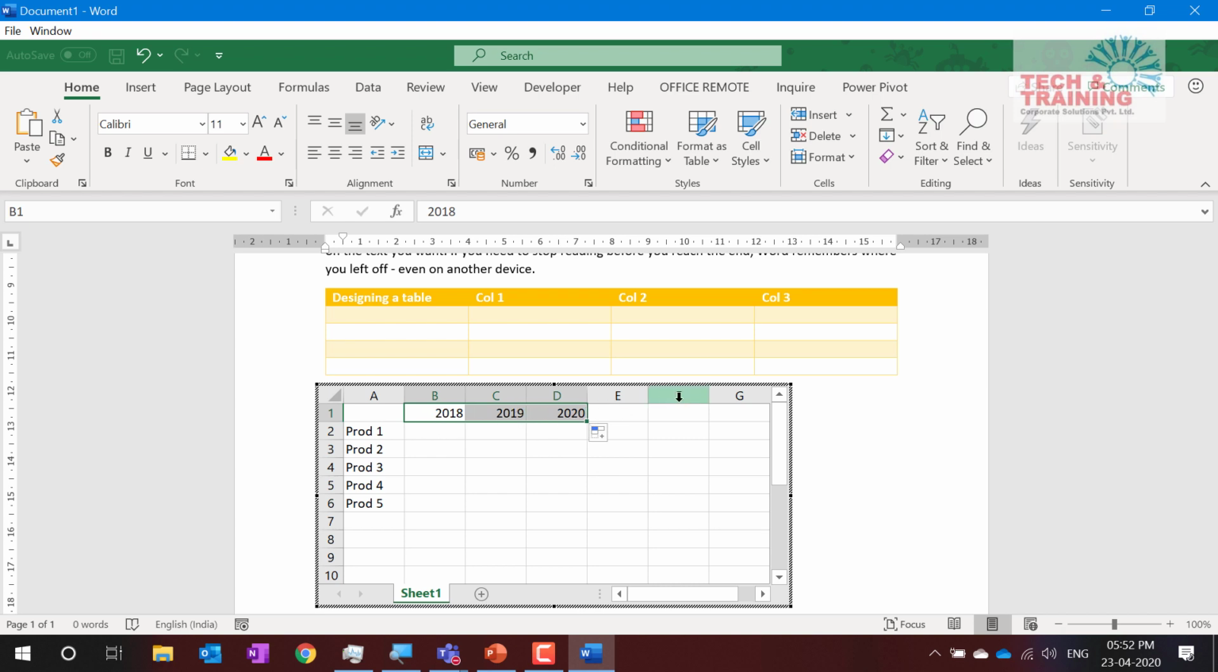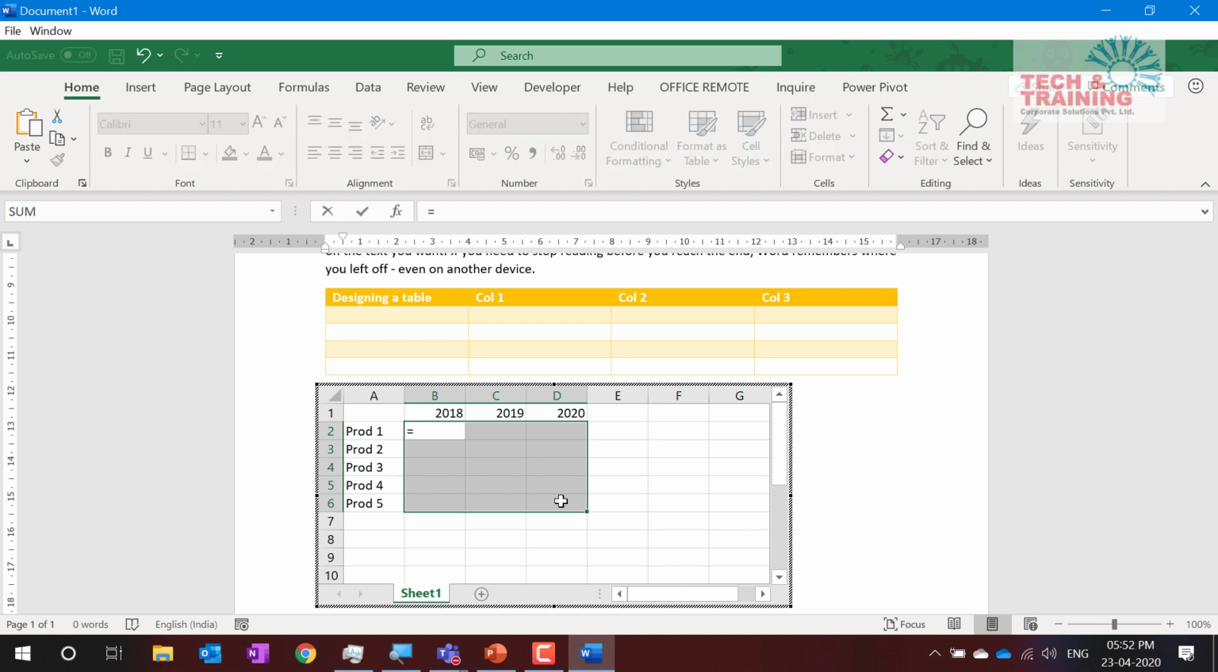Now I have dragged this entire thing, and after dragging, I want to type all the values here. How do I get all the values? I can simply type equal to the same function RAND that I have used. We have that function in Excel also.